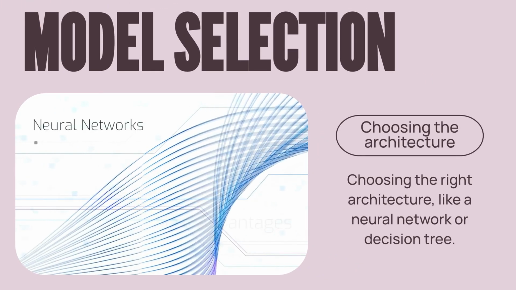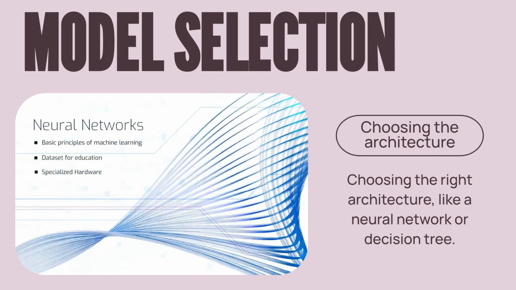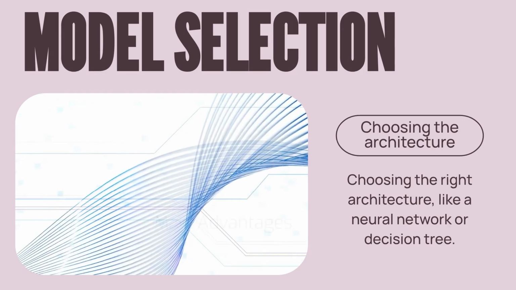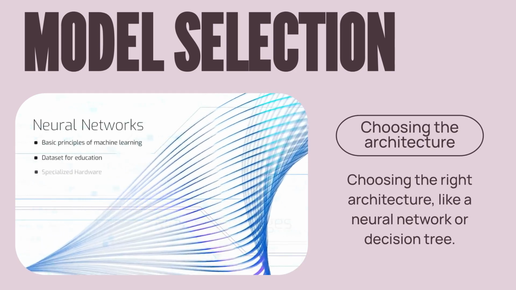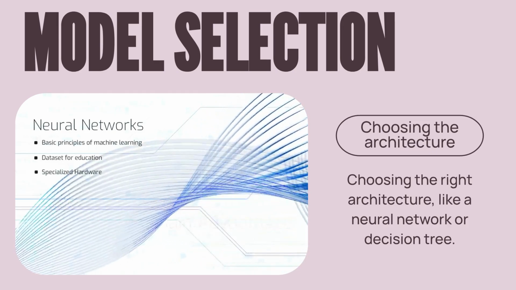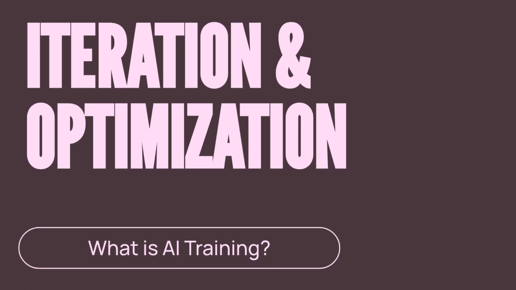Before training begins, we select the appropriate model architecture or algorithm. This could be a complex neural network for deep learning or a simpler model, depending on the problem we are trying to solve. Training is rarely a one-shot deal. It requires continuous iteration and optimization to achieve the best results.